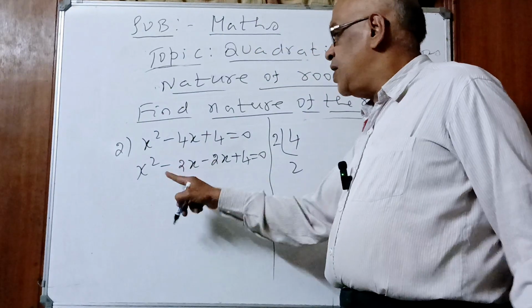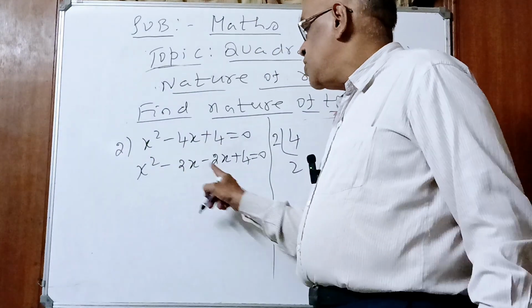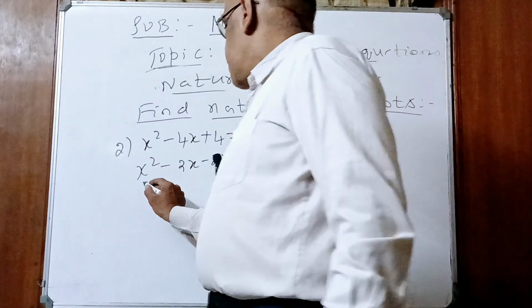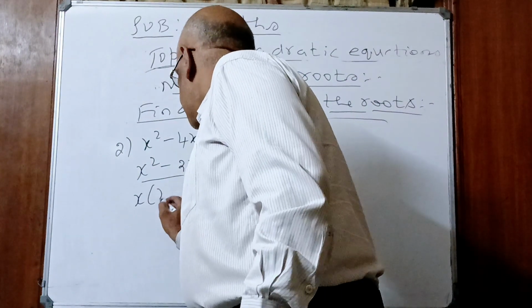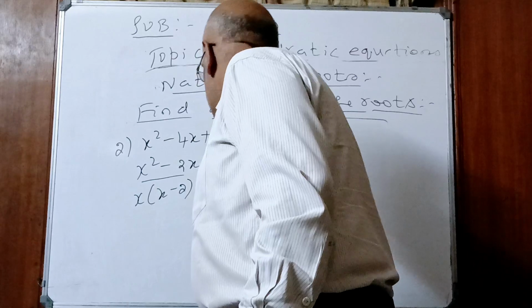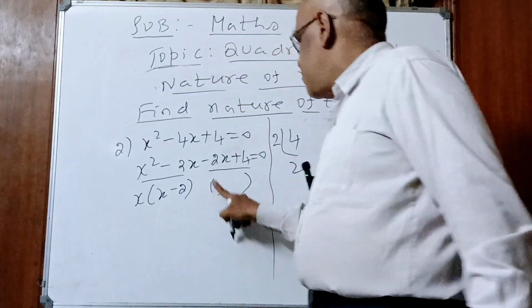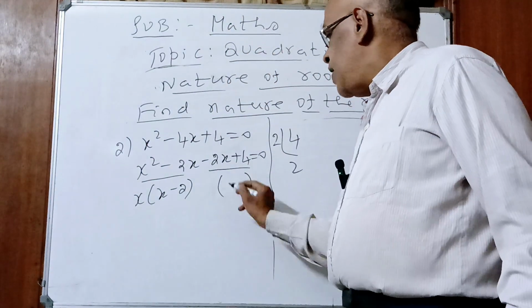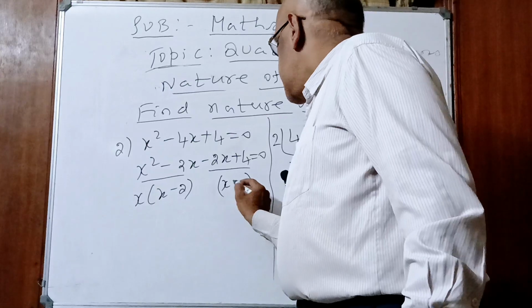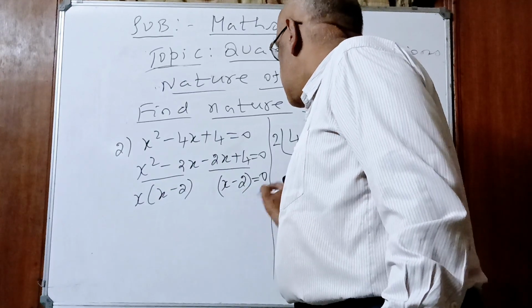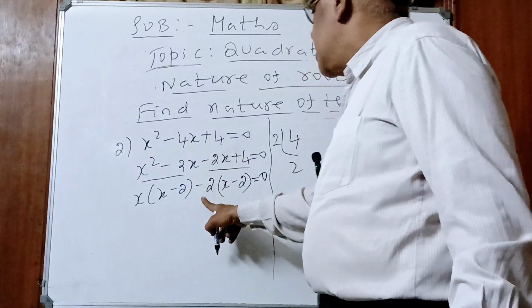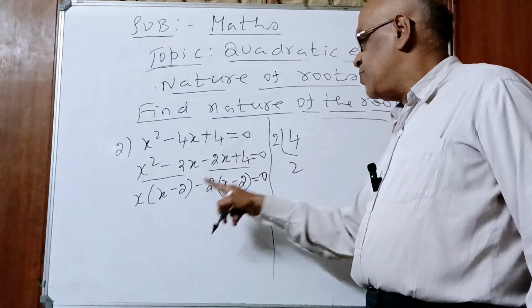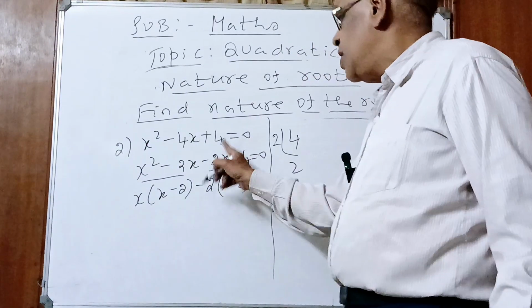Minus 2 minus 2 minus 4. Minus 2 minus plus 2 2s are 4. What is this? X into x minus 2. What you should get here, children? You should get the same factor, x minus 2, which is 0. Sign changes, so outside minus 2 take common factor. 2 2s are 4, minus into minus plus, minus into plus minus, 2 1s are 2.